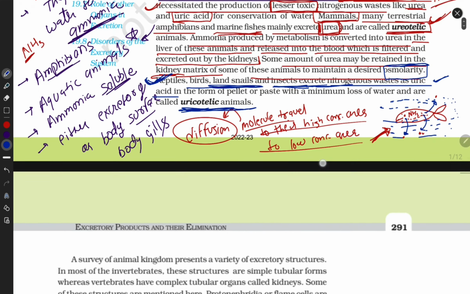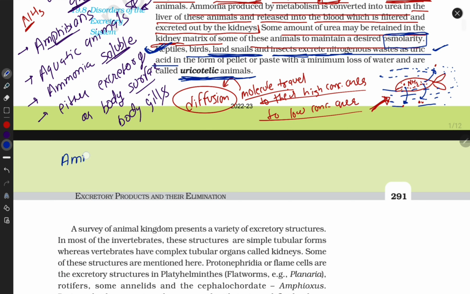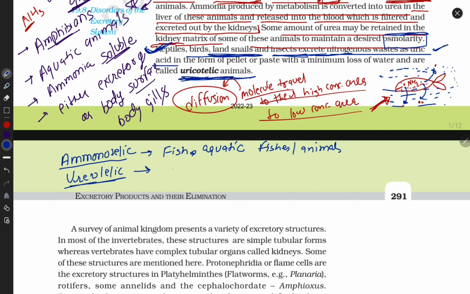So we discussed ammonotelic animals. They include some fishes and aquatic animals. Ureotelic animals are those who excrete urea: mammals, like all humans, and some marine fishes.